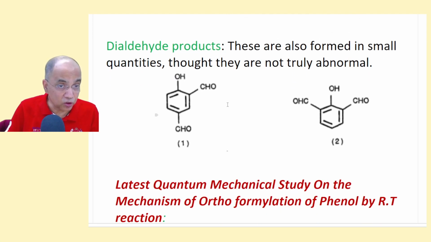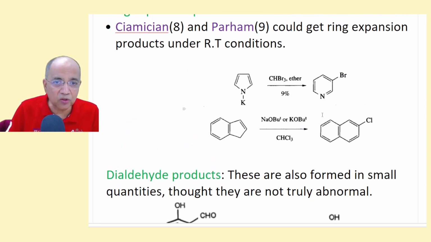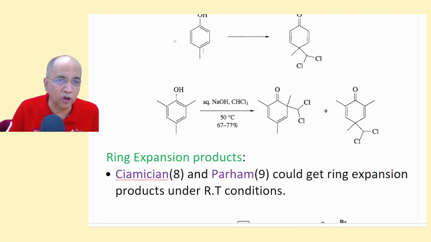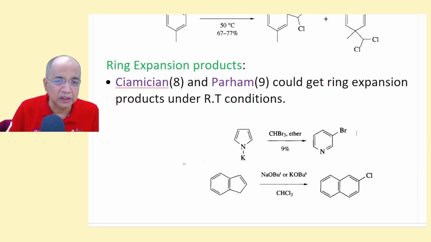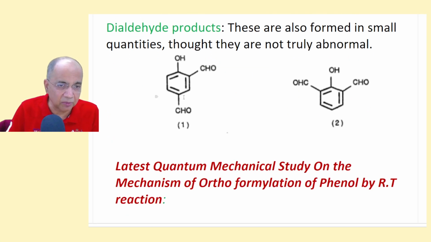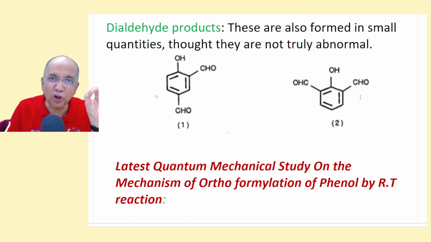And there can also be 2 aldehydes, successive ortho and para, or 2 ortho. These were also found. Of course, this cannot be called an abnormal product. They are normal products because they are formylation. But there is no formylation in the abnormal products. This is dienone formation and this is ring expansion. But this is another set of products, in small quantities.